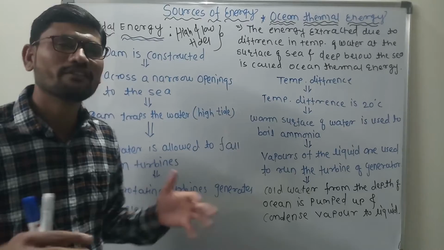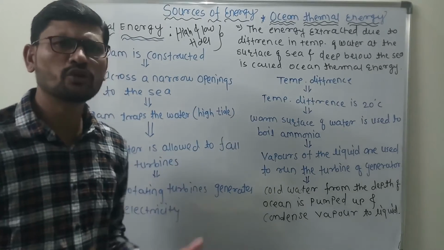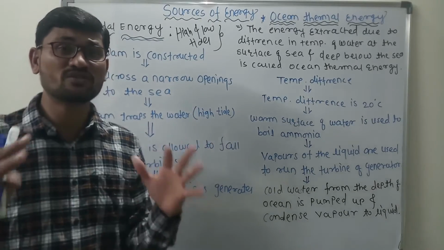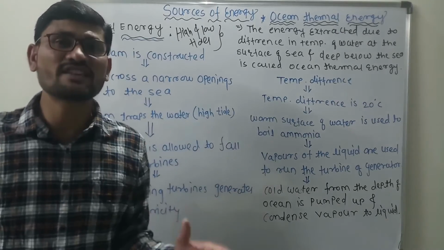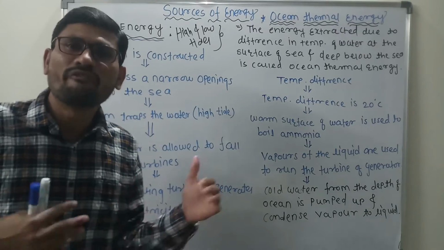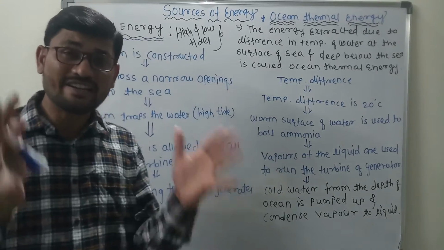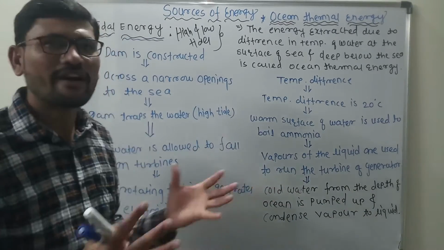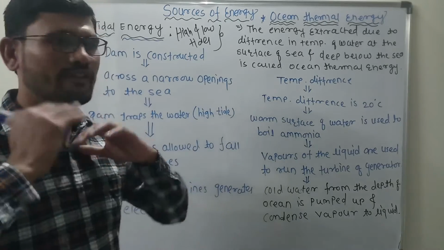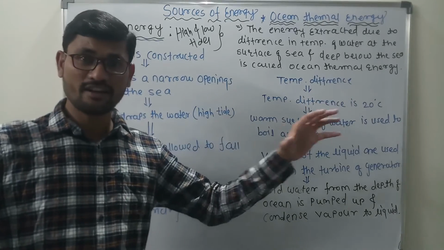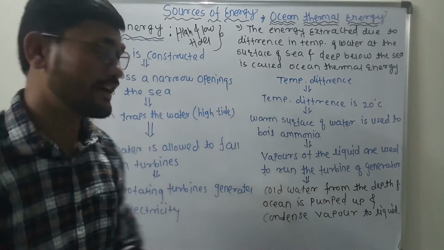Where are we going to create the dam? We need to find such areas across the ocean so that we can trap such high tides and low tides. Once we find the region, we can construct the dam.